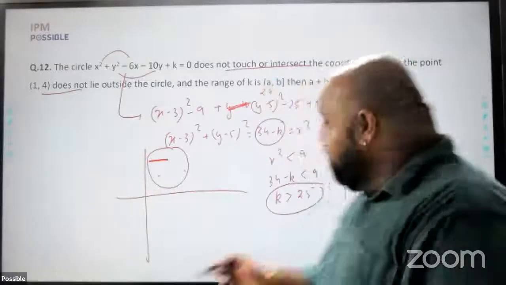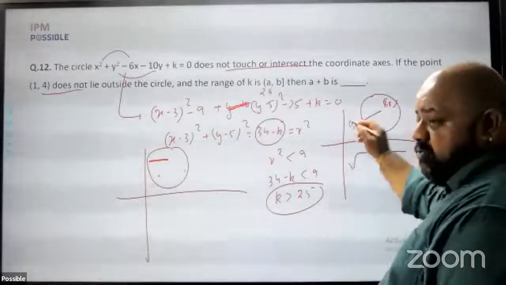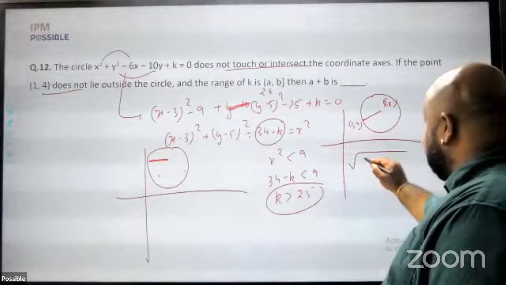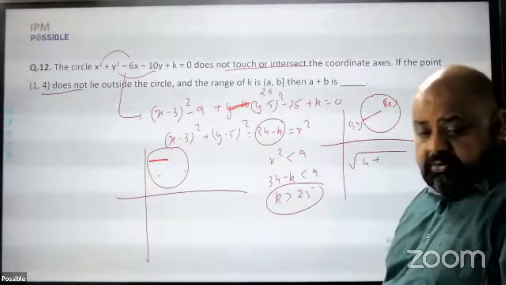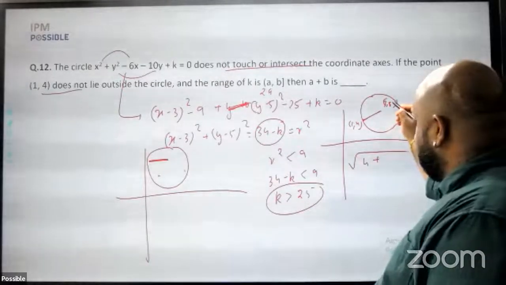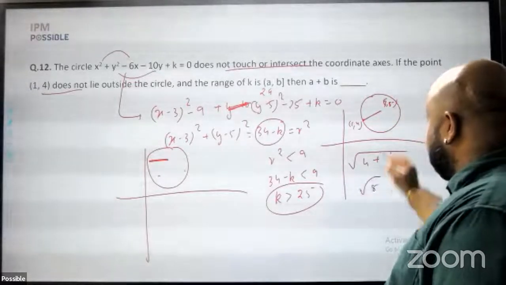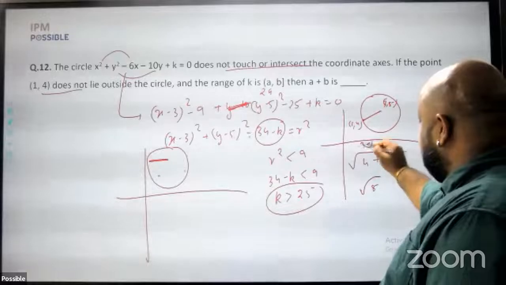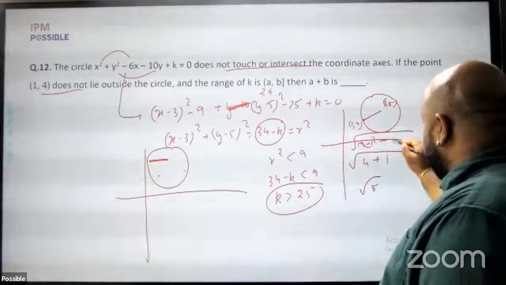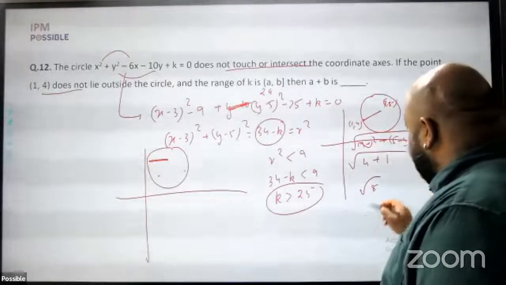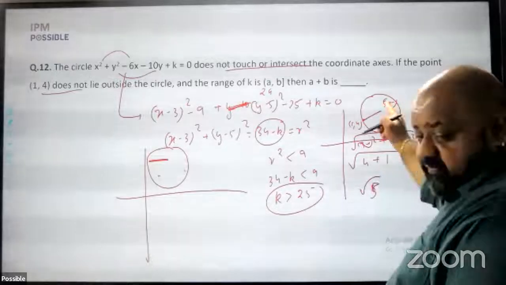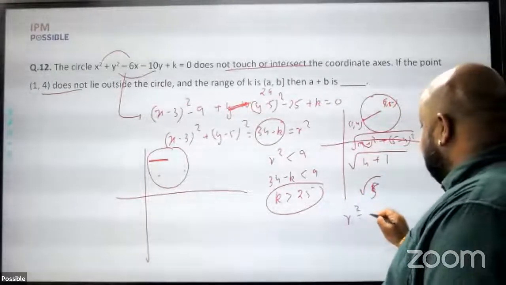If I use the distance formula, it becomes root of (3 minus 1) square, which is 4, plus (5 minus 4) square, which is 1. So root of 5. This is the value of r. Therefore, r square would be 5.